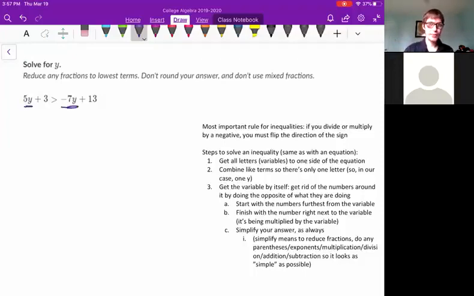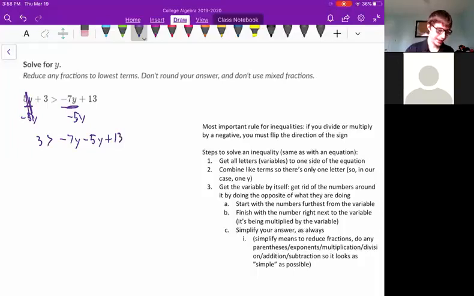So that means you have to get both of those on one side of the equation. So you have to do something to get rid of one of them. What we can do is take this 5y and get rid of it. To do that, we can subtract 5y and subtract 5y. What this does is it gets rid of the 5y on the left side and leaves us with just y's on the right side. So now we have 3 is greater than negative 7y minus 5y plus 13.